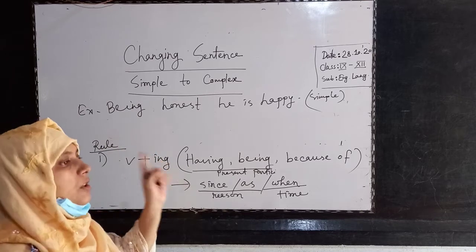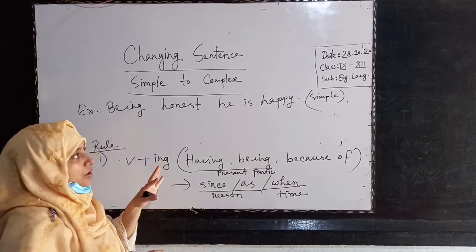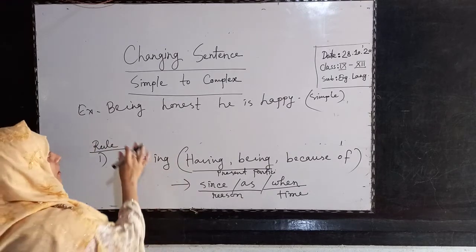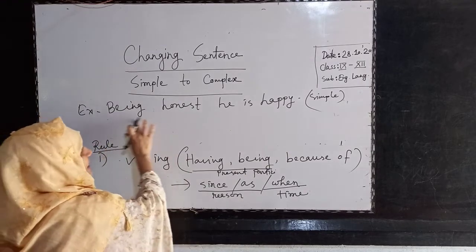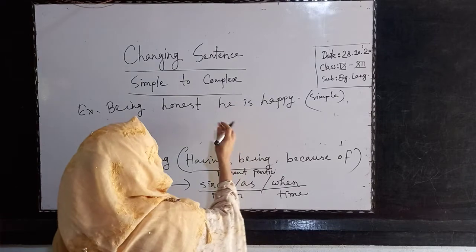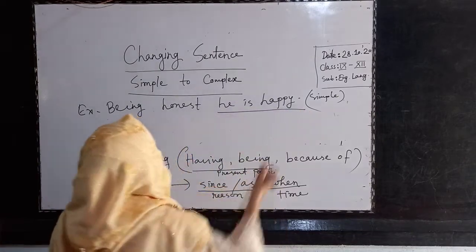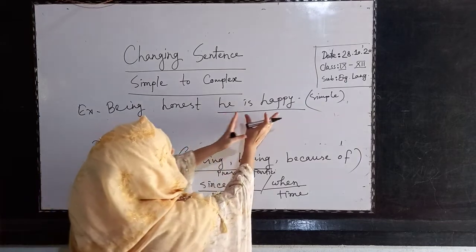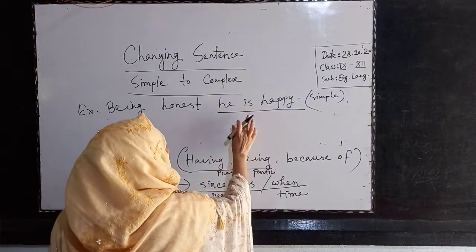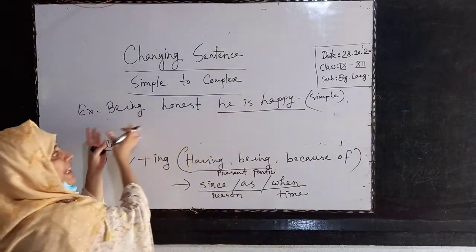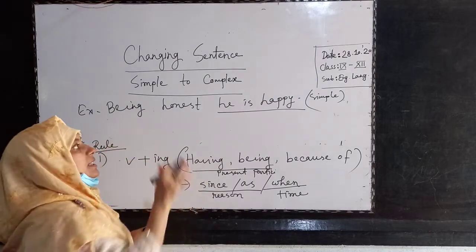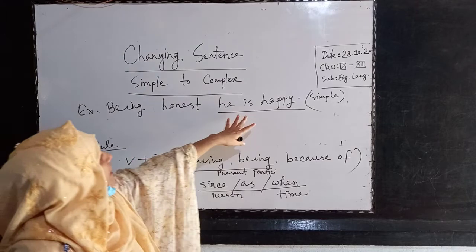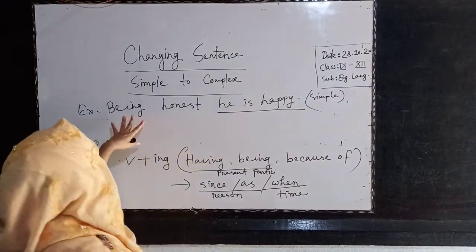One is the principal clause and another is the subordinate clause. I already showed. Now one thing you have to know: in this sentence you will get one principal clause. Look, he is happy. This is the principal clause. And we will make another sentence like it. This verb, look, is present tense. We will make another part also in present tense. If it is past tense, we will make it past tense too. But if it is present tense, we will make present tense.